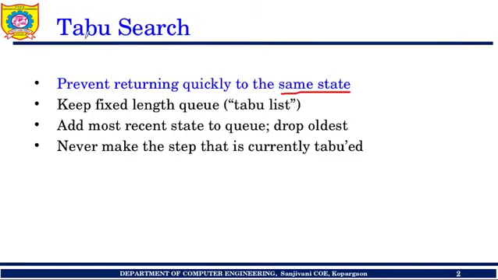For that, we are going to maintain a taboo list. That will be a fixed length queue, or sometimes the length is dynamically increased or decreased. So we are maintaining a queue over here. The most recent state will be added to the queue, and if the queue is full, then the oldest one will be deleted. So never make the step that is currently tabooed. If you get a state which is already in the taboo list, then you will not make that step. That is the advantage of taboo search.